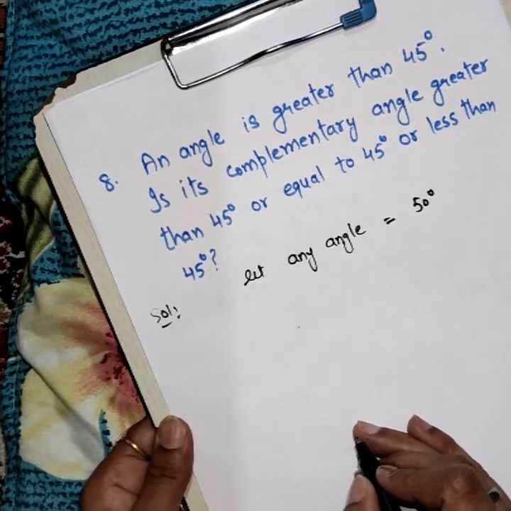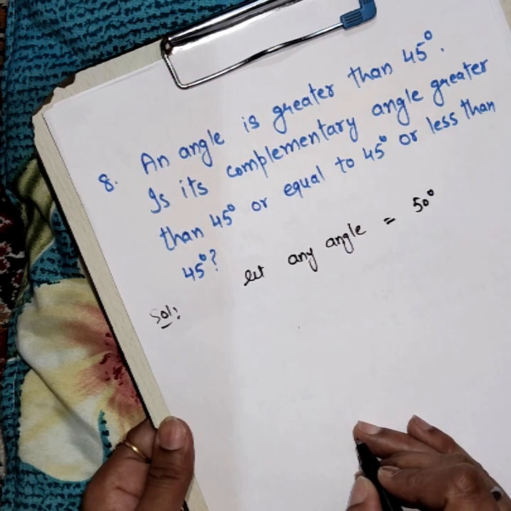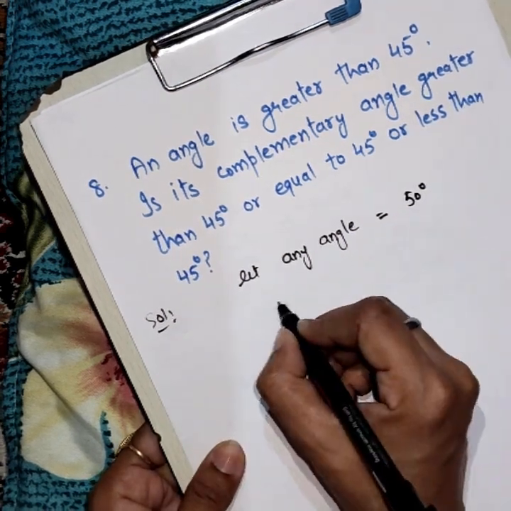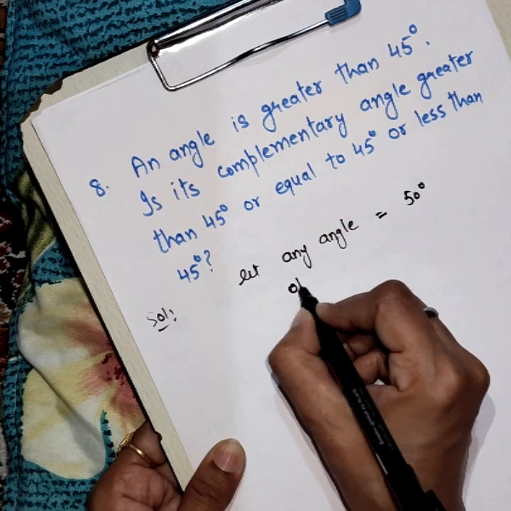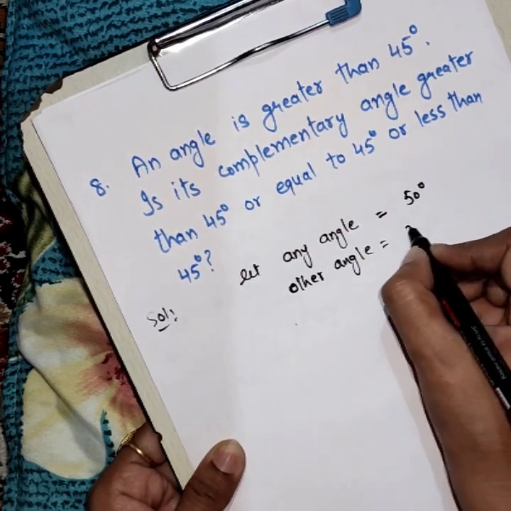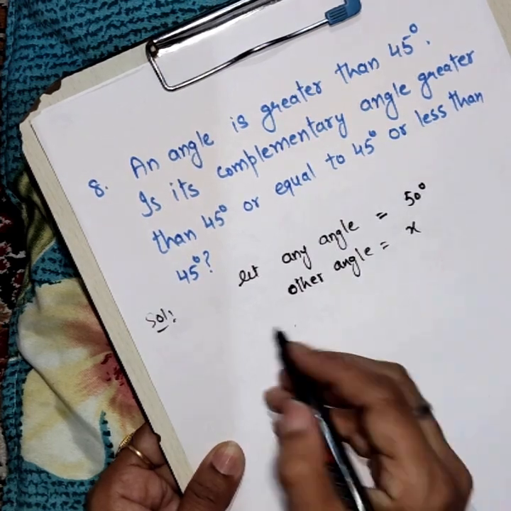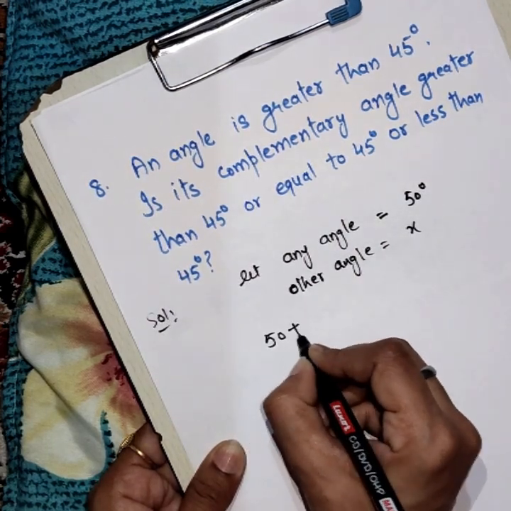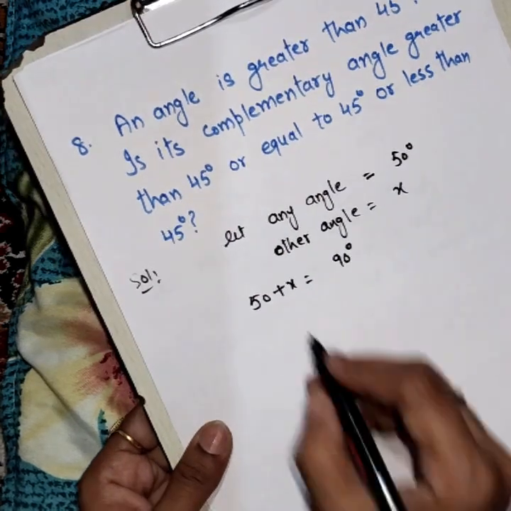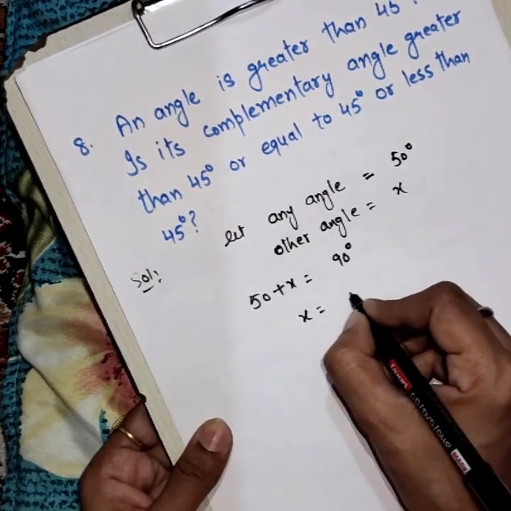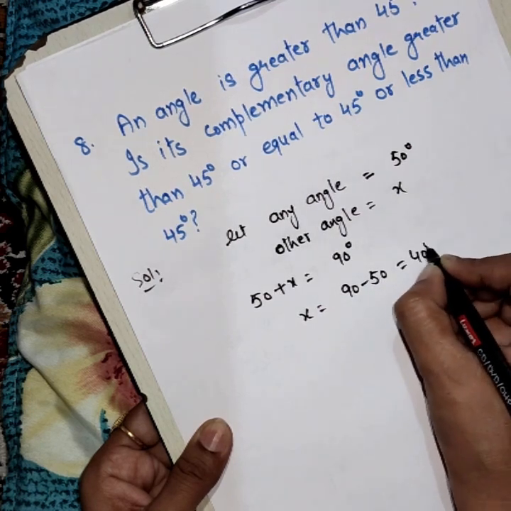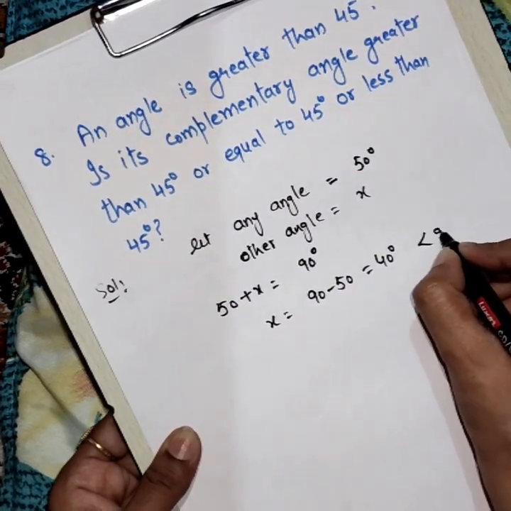Now we know that complementary angles are those whose sum is 90 degrees. So let the other angle be equal to x. Now the sum of these angles should be equal to 90 degrees because these angles are complementary angles. We get x is equal to 90 minus 50, that is 40 degrees.